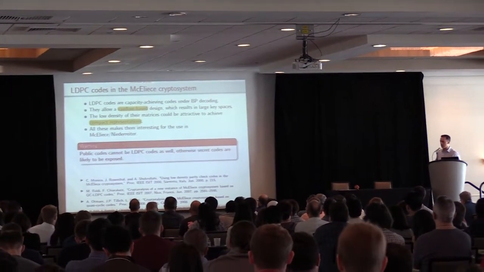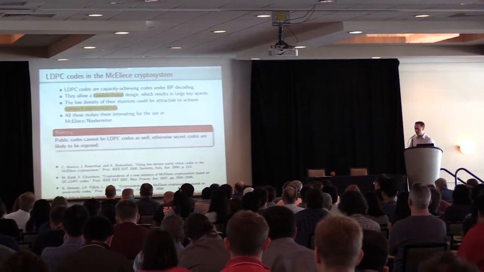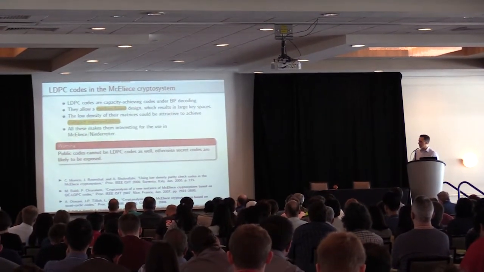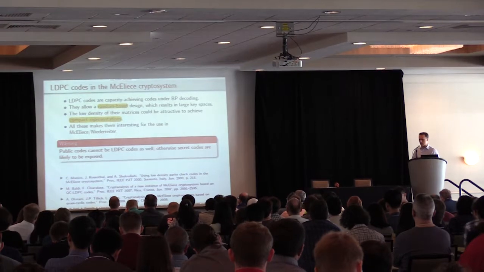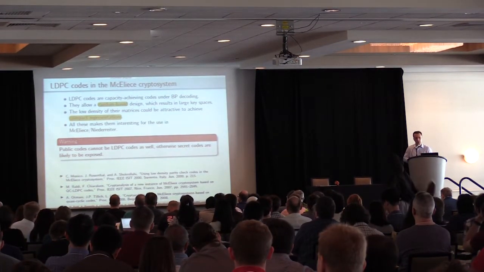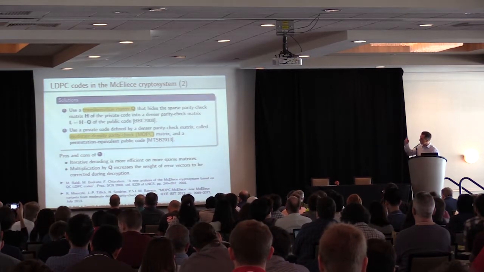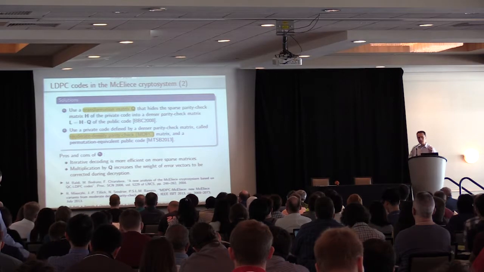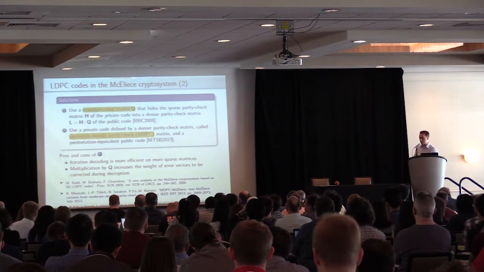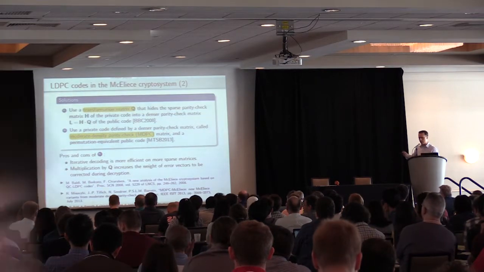security point to be taken into account. If we use a public code that is LDPC as well, then we are in trouble because the secret code can be exposed. There are two main solutions to address this problem. The first one is to use a transformation matrix Q that hides the sparse parity check matrix of the private code into the public code.